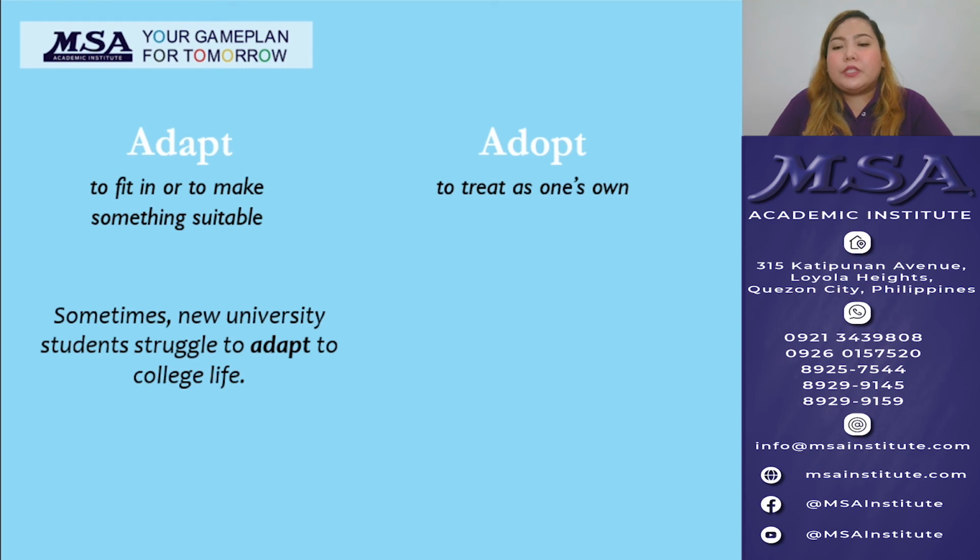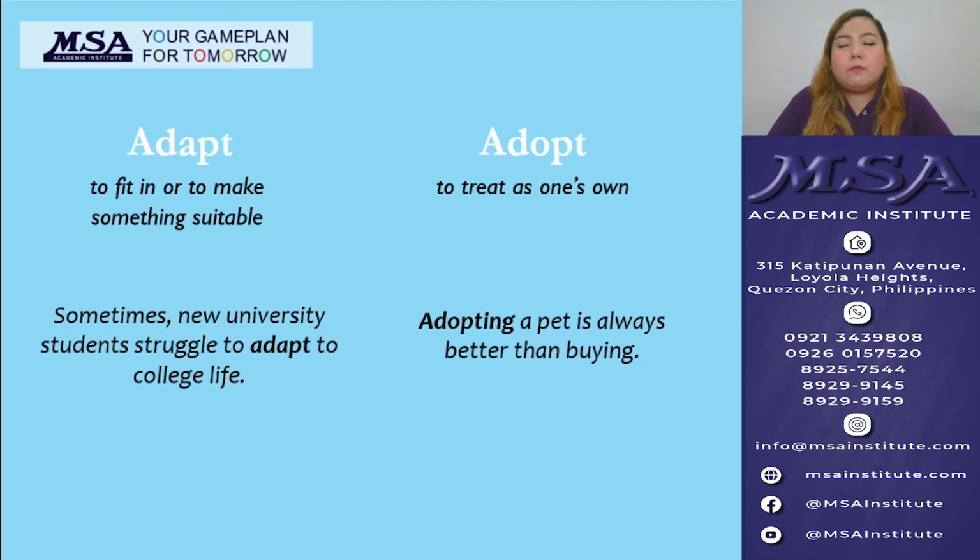Sometimes new university students struggle to adapt to college life. So in this sentence, we're trying to express that new students struggle to fit in to college life. Therefore, we use the word adapt with an A. On the next example, adopting a pet is always better than buying. So treating a pet or an animal as your own is always better than buying.